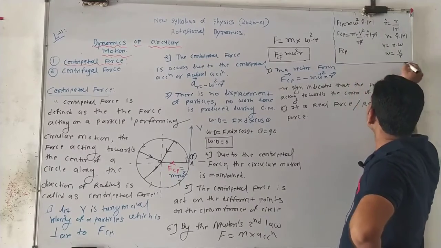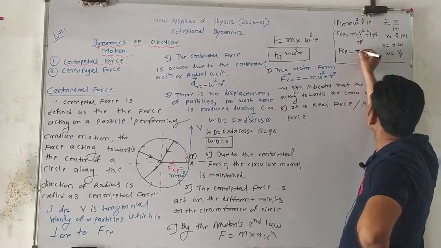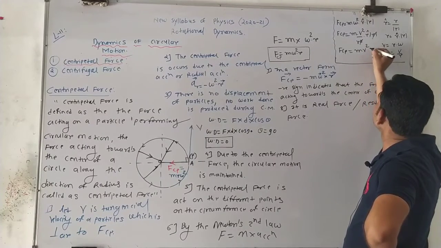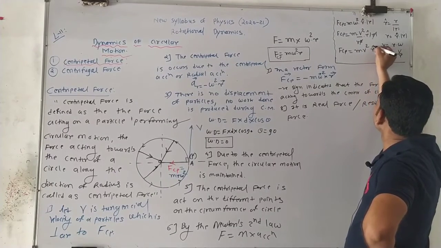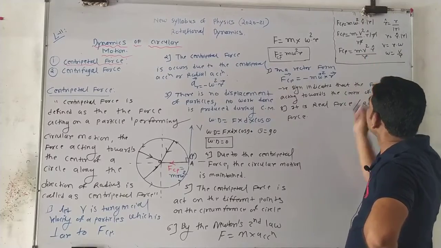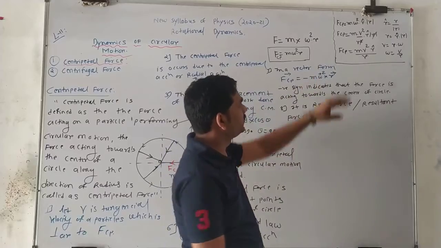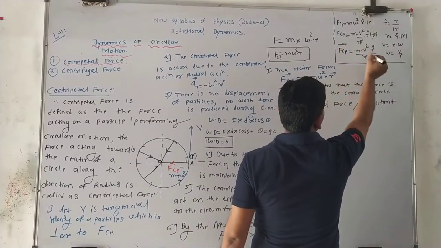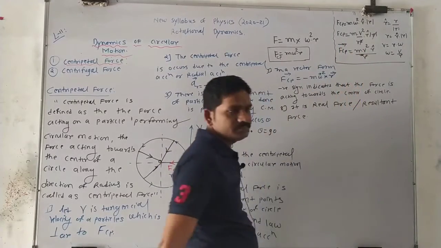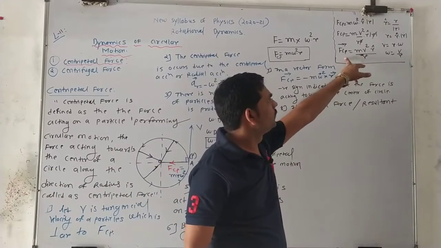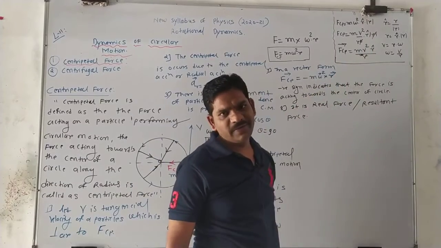F CP is equal to m V square r cap upon r. We get one more formula in vector form. This is the formula if you convert to unit vector form.